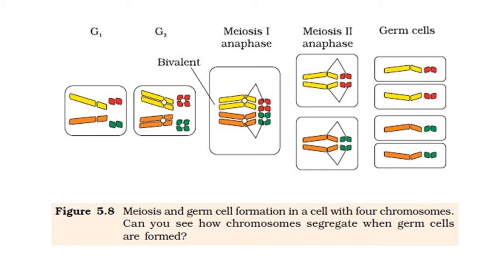At the end of this type of division, when germ cells are formed, from 1 cell 4 germ cells are formed, and in each cell these chromosomes are separately segregated. So here it is observed in boxes 1, 2, 3, 4, these are all cells and the segregation of chromosomes in each cell.